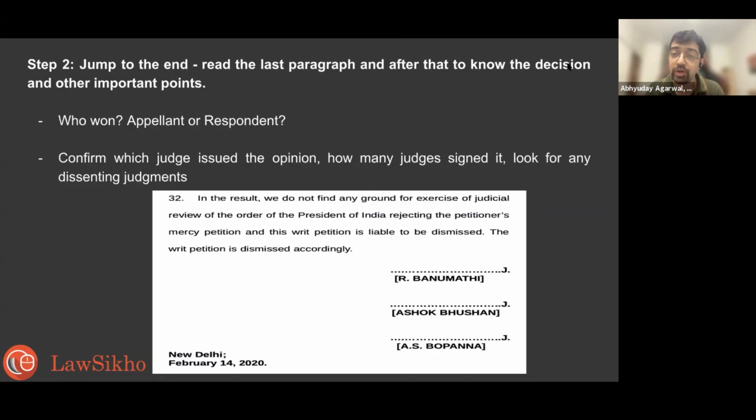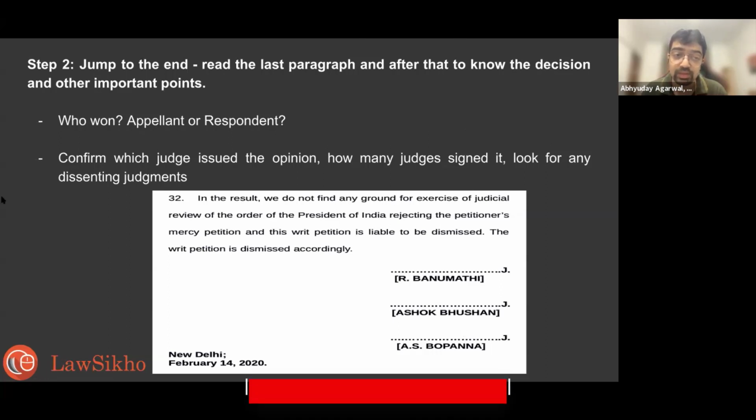Now, important thing, who won? Read the last paragraph to know the decision and other important points, because you may forget everything in the case, but you will remember, oh, this was the case, this party won, and even that counts if you are having a bad day, right? Number 65 of 2020 was the registry filing number at the Supreme Court. That number is not necessary to remember. Who won, appellant or respondent? Read this and then you tell me who won.